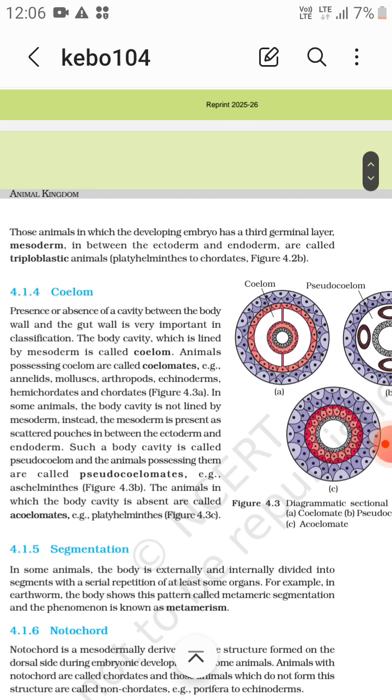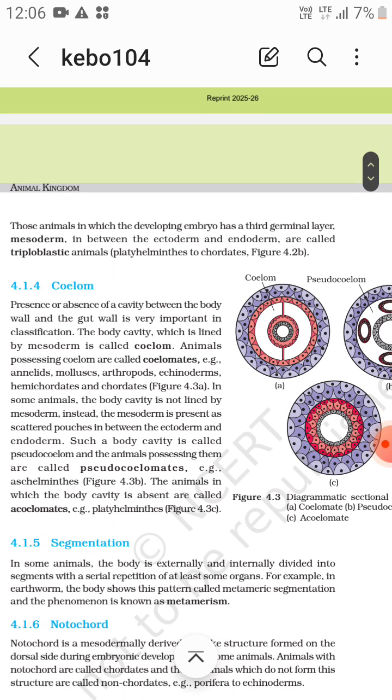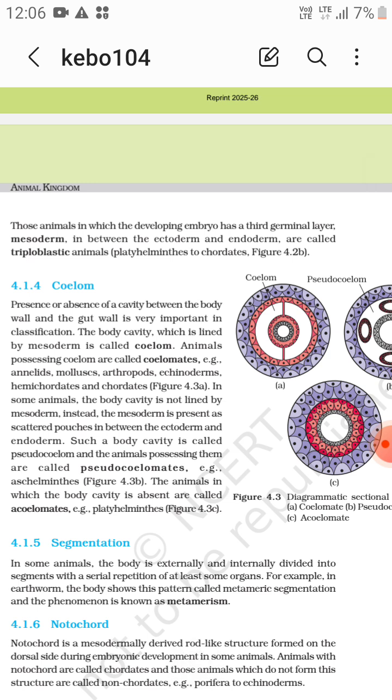In some animals, the body cavity is not lined by mesoderm. Instead, the mesoderm is present as scattered pouches in between the endoderm and ectoderm.